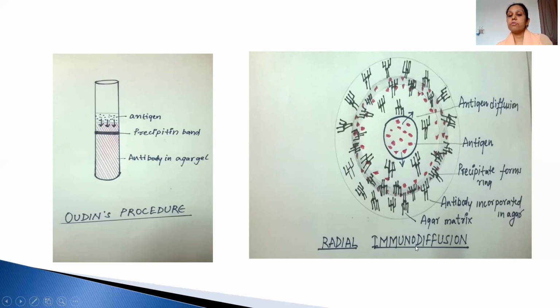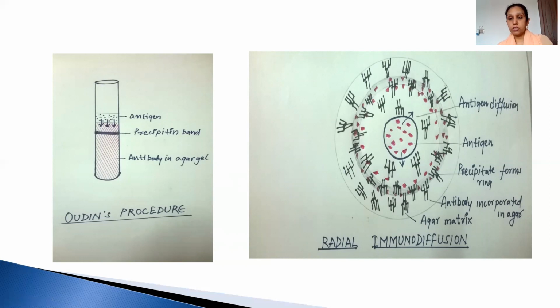Second is radial immunodiffusion. In this, we make a well in the agar gel in the center, where we insert the antigen, and in the outer part the antibodies are present. In between there is a reaction and a precipitate ring is going to form. The diameter of the ring helps in determining the concentration of the antigen.